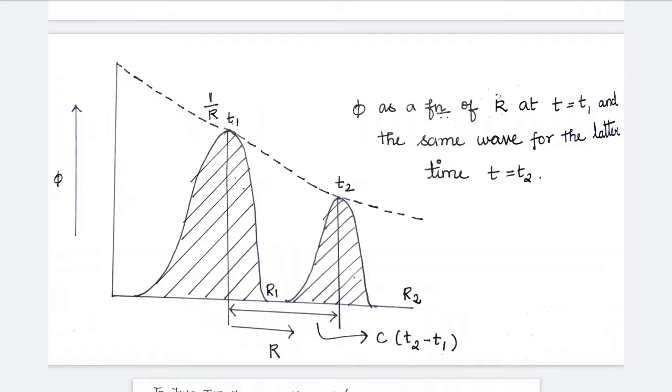So the phi varies as 1 by r times. That means as the time goes, the amplitude of the wave keeps decreasing.